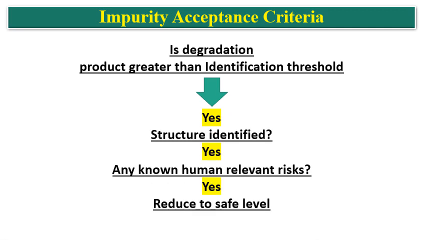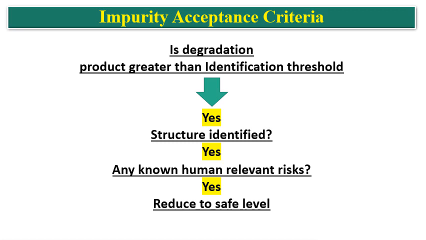Now if the degradation product is greater than the identification threshold, then we have to identify the structure and we have to check whether that structure has any relevant risk, that is toxicity to human beings. So the answer may be yes or no. If it is yes, then it is required to reduce to the safe level.